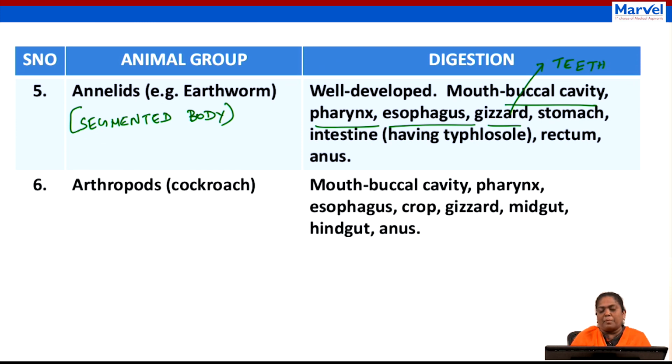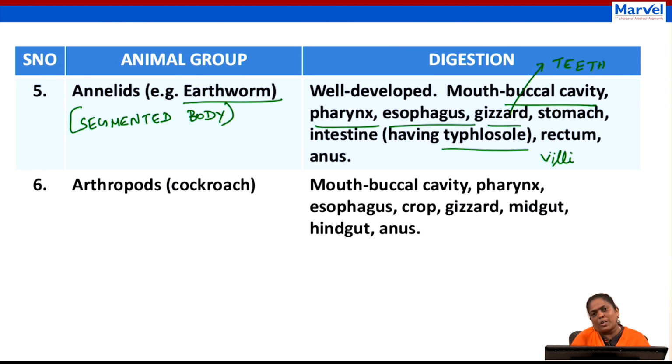In the NEET examination, they have asked a question: the organ known as typhlosole is present in which organism? In the options you can see earthworm. So you can ask me, ma'am, what is this typhlosole? This is similar to the villi which are present in our body.